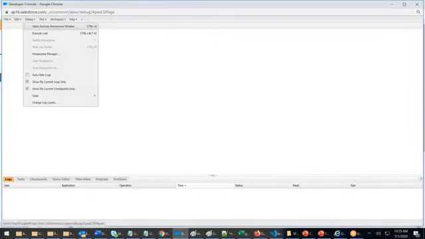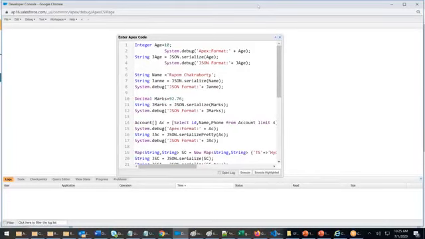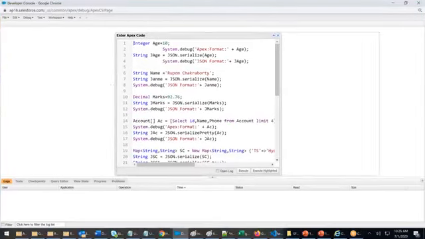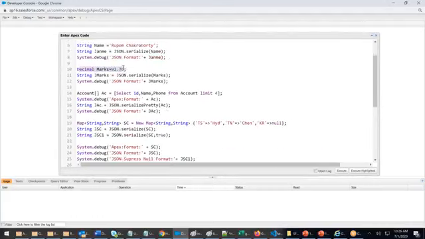Debug, open, execute anonymous. You can see that I was serializing. Decimal is a Salesforce data type. I want to give these marks to Facebook. This data I want to transfer to Facebook. Can I just give it like that? No, I have to give it in JSON format. How can I convert this 92.76 to JSON?